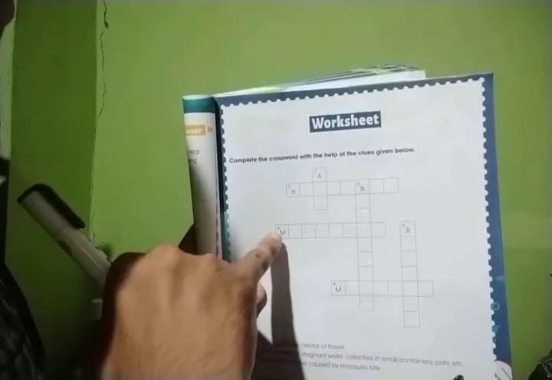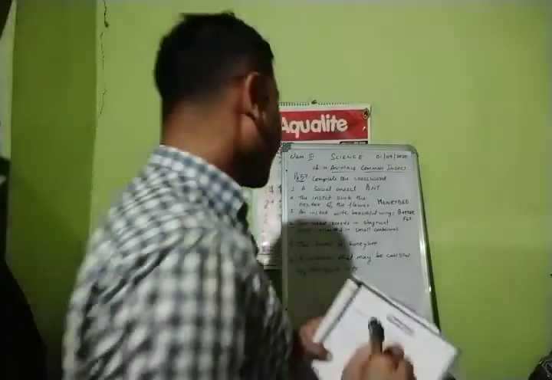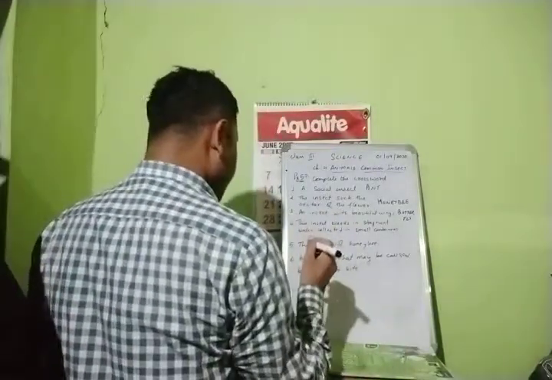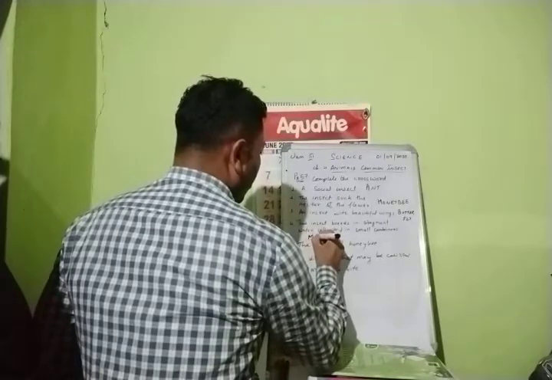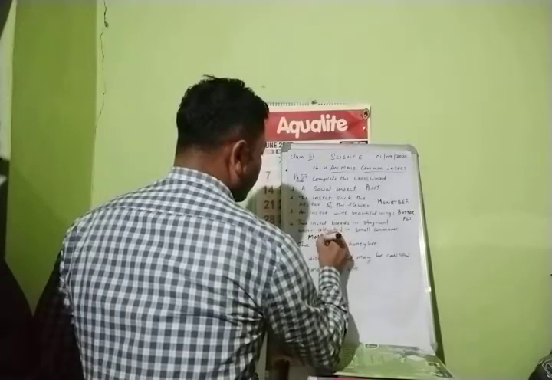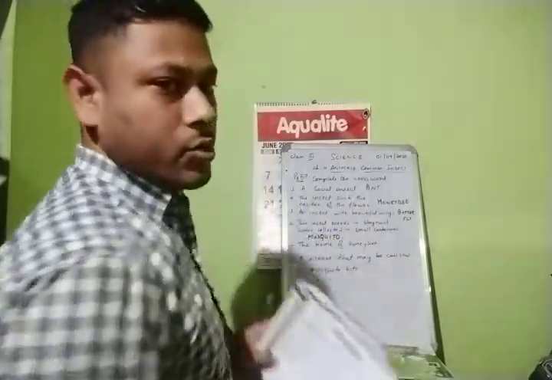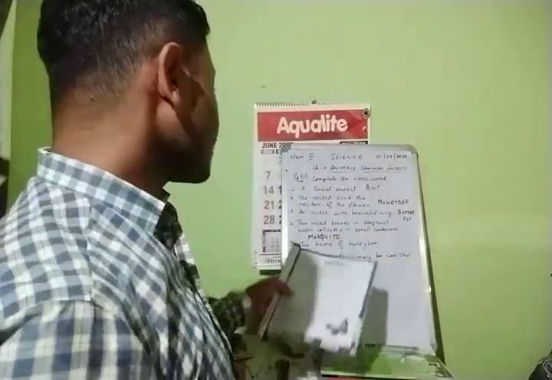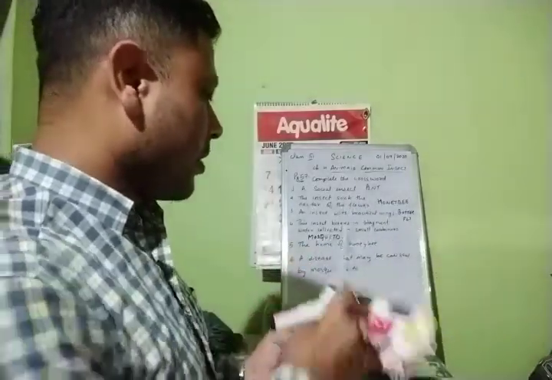Let us count. M-O-S-Q-U-I-T-O, mosquito. Yes, it is also correct. So question number 4 answer, what should it be? It should be mosquito. M-O-S-Q-U-I-T-O, mosquito. Right, children?